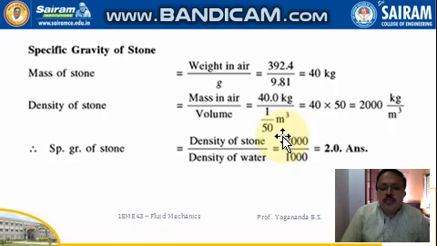The volume is calculated and substituted, and we get the density. To calculate specific gravity, we need the density of the given substance to the density of water, so for that reason the density of the stone is calculated using the mass of the stone. The density of water is 1000. So we get the specific gravity of the stone as 2.